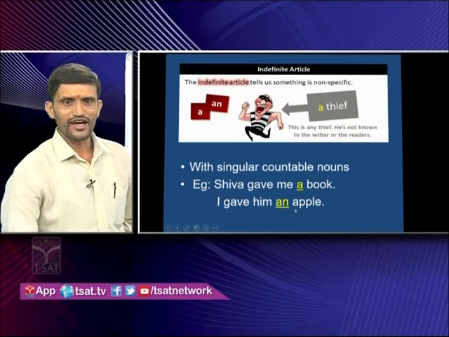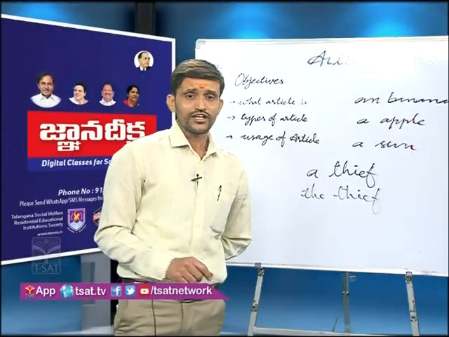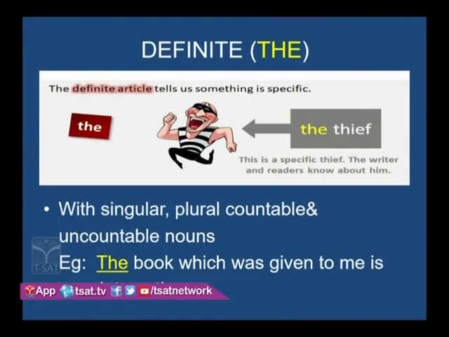Now look at another slide. The is used with singular, plural, countable and uncountable nouns. For example: the book which was given to me is interesting. Here the book, which book? The one given to me by Shiva. So it is a specific one. The is mentioned specifically, that is why it is a definite article.